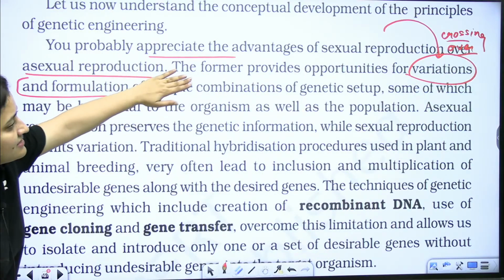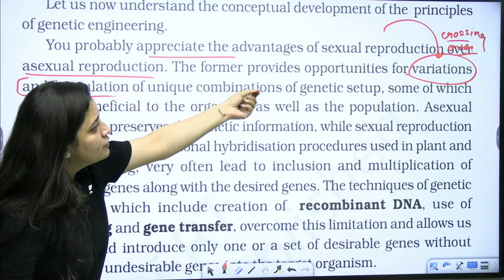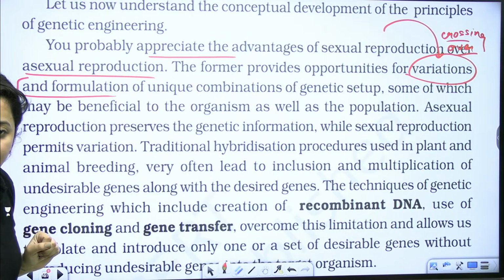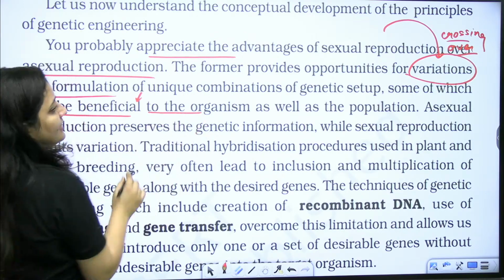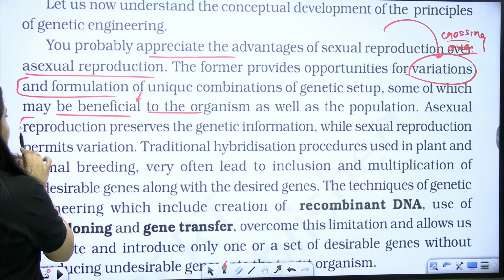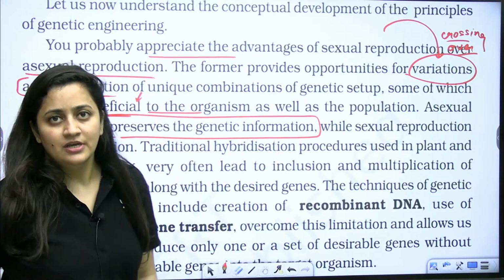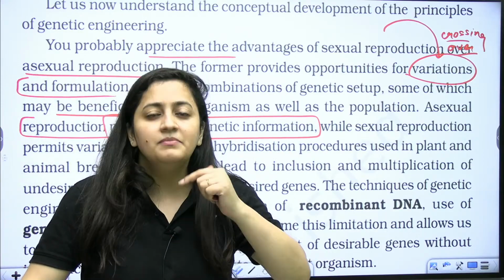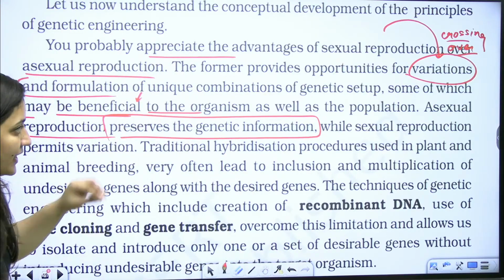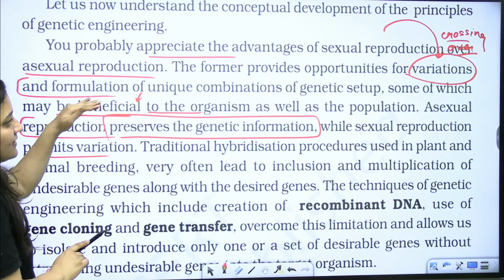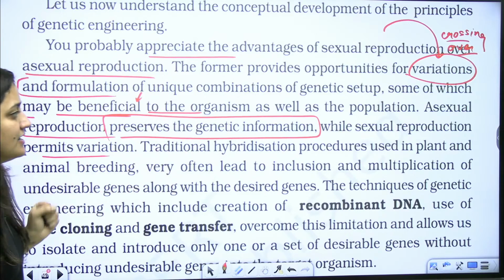So the former, sexual reproduction, provides opportunities for variations and formulation of unique combinations of genetic setup, isn't it? And some of it may be beneficial to the organism as well as to the population. But asexual reproduction is going to preserve the genetic information as such. There will be no alteration, there will be no variations because there is no gamete formation here. Clear? So sexual reproduction gives variations, but asexual reproduction preserves the genetic information as such.